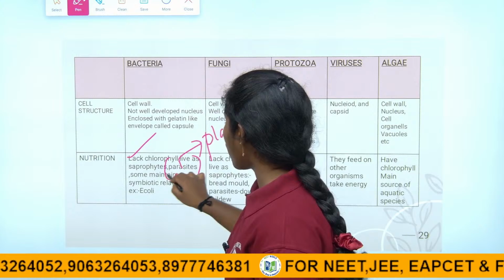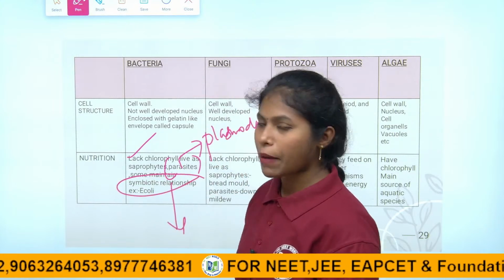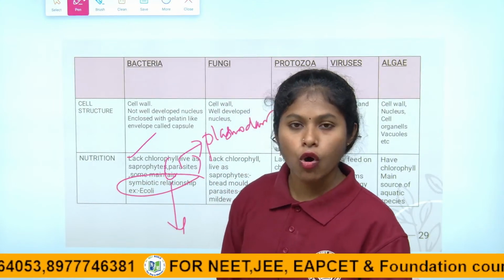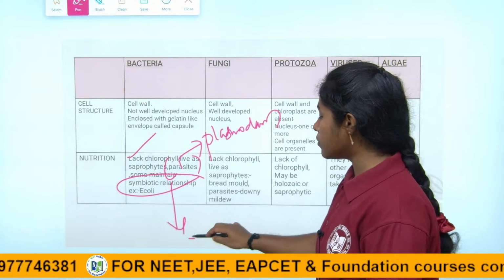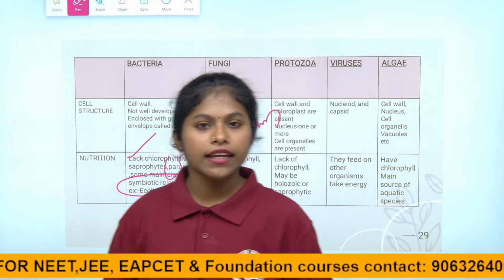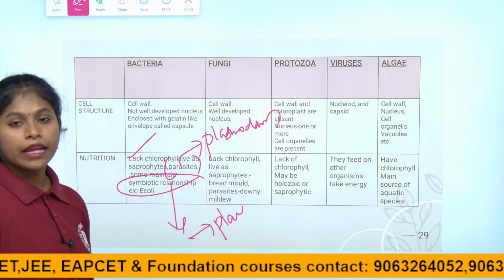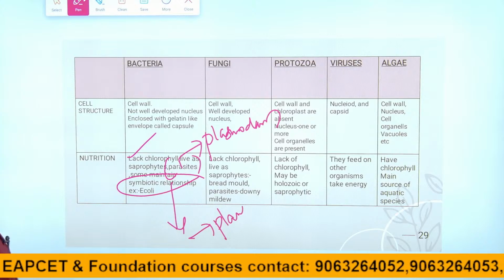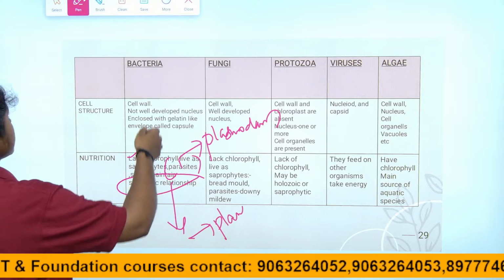Coming to the symbiotic relationship, in humans the bacterium called E. coli is present in the small intestine, right children? And in plants, the Rhizobium bacteria present in the root nodules of the plant roots are able to do nitrogen fixation, right children? So this is about the nutrition.